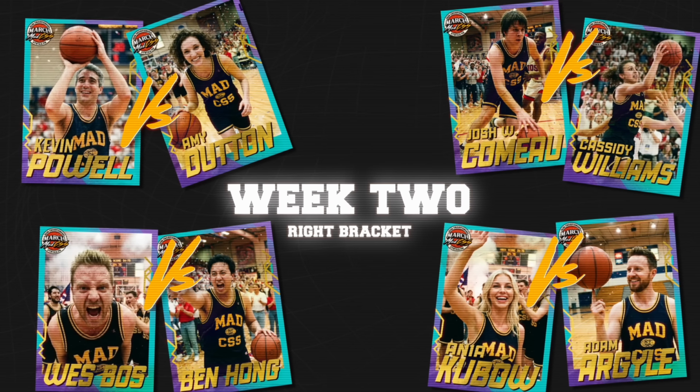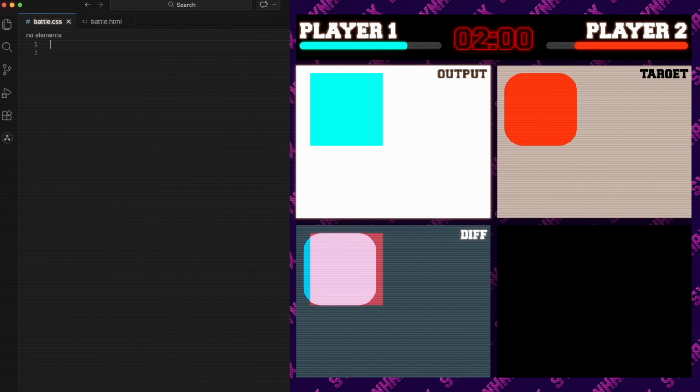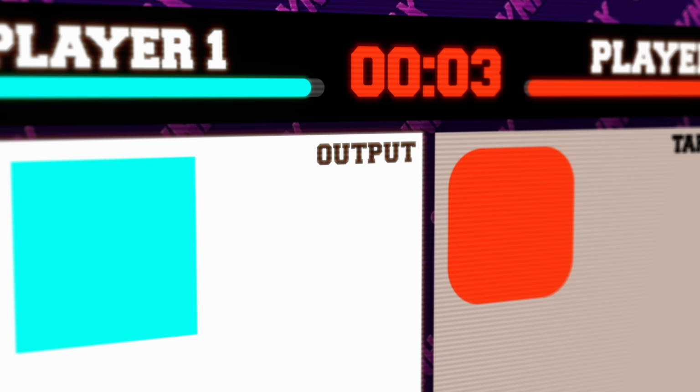The format is simple. We've got head-to-head battles where devs will attempt to recreate a UI with HTML and CSS. They've got 2 minutes to plan and 15 minutes to build. The first player to reach 100% match or the highest match percent when the time is up wins. And the UI you'll be recreating today is this.